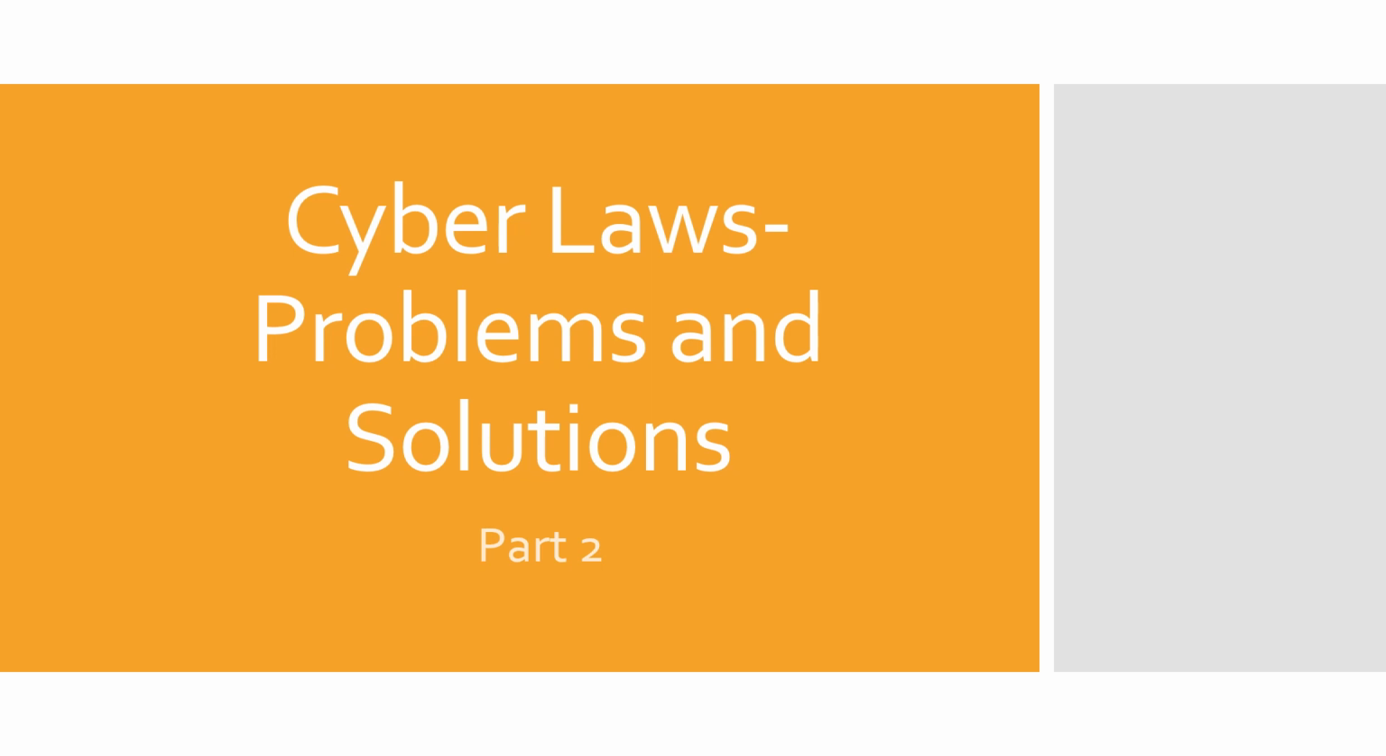The definition of access is given in Section 2 subclause 1 subclause A. Here, access with its grammatical variations and cognate expressions means gaining entry into, instructing, or communicating with the logical, arithmetical, or memory function resources of a computer system or computer network. To establish unauthorized access, the following features must be proved. The first one is that the computer performed a function as a consequence of seeking or gaining access. The second one, that the access was unauthorized. And the third one, that the person concerned knew that the access was unauthorized.